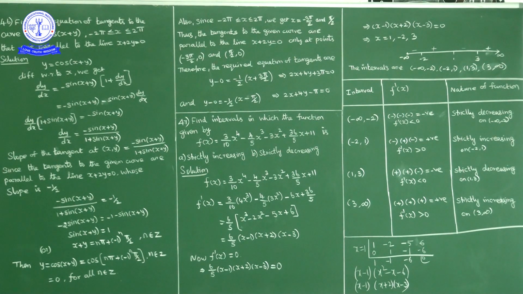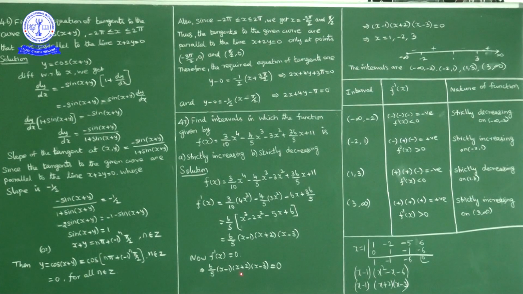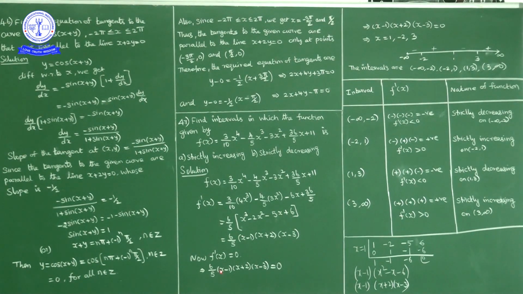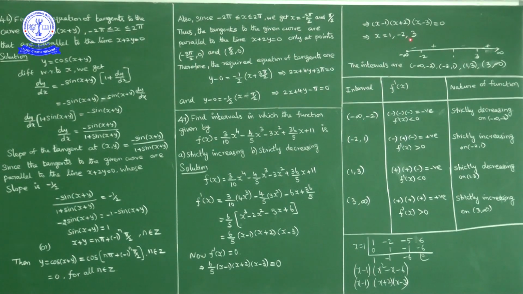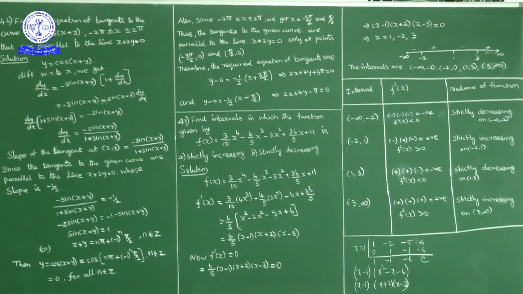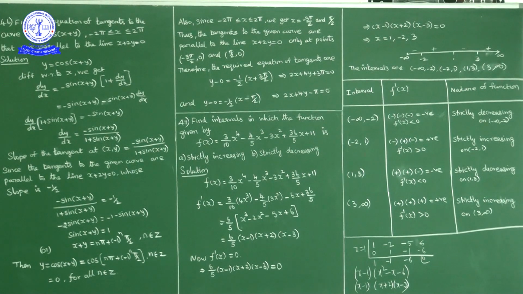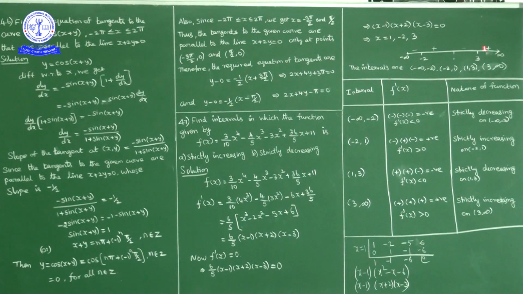Now f dash of x equal to 0 means this is equal to 0. So x minus 1 into x plus 2 into x minus 3 equal to 0. So x values are 1, minus 2 and 3. Now increasing decreasing function means we will mark all the zeros of f dash of x on a number line, minus infinity to plus infinity. The zeros are minus 2, 1, 3.